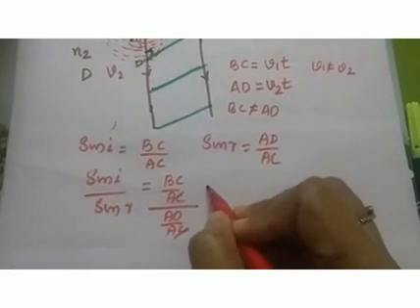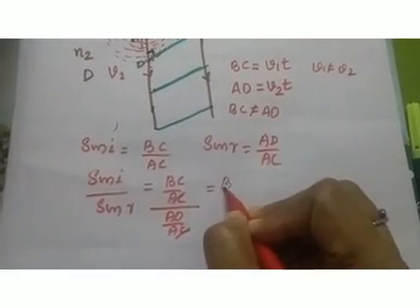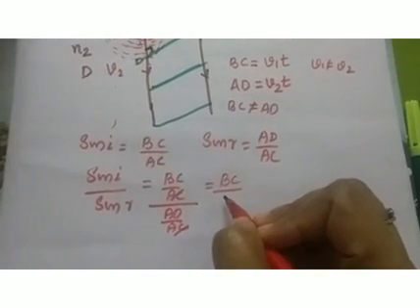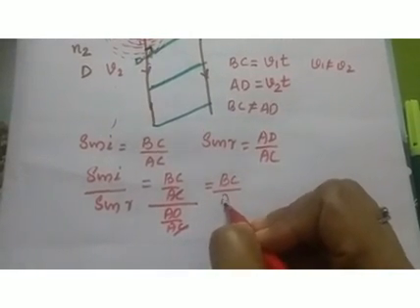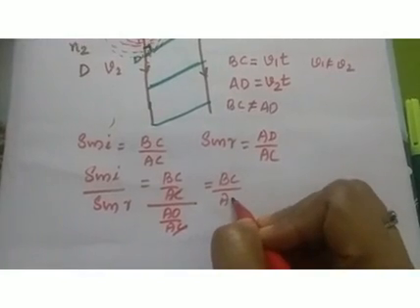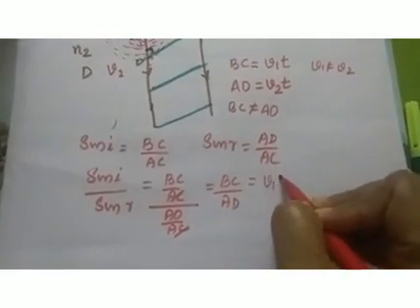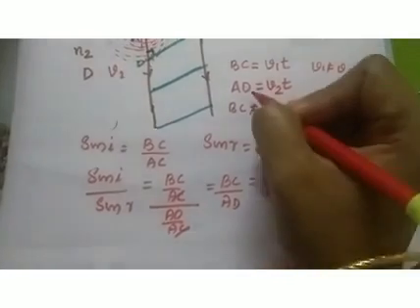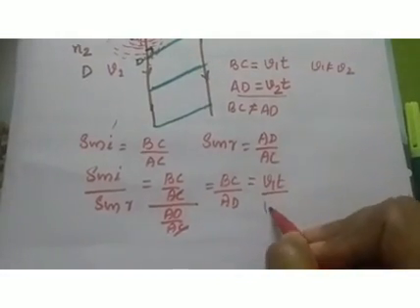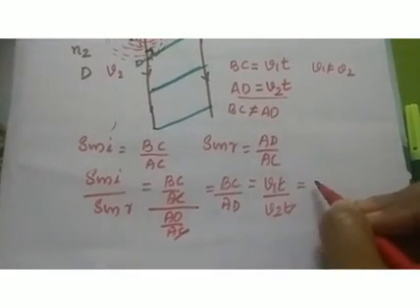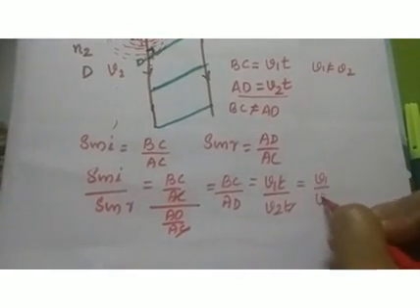AC will get cancelled and we are left with BC by AD. BC is v1t and AD is v2t, and t will be cancelled. So sin i by sin r is equal to v1 by v2.